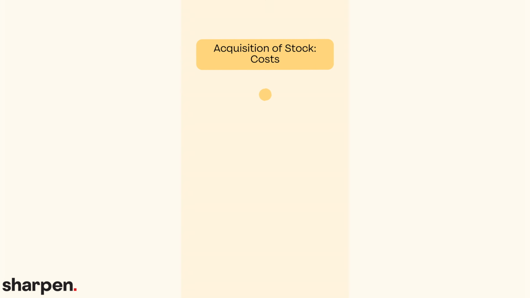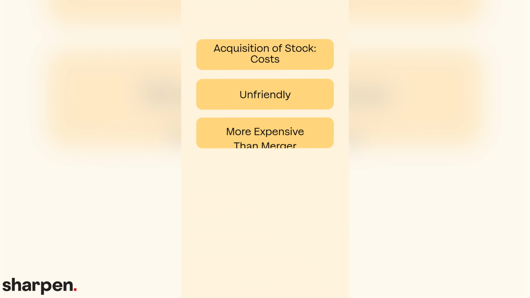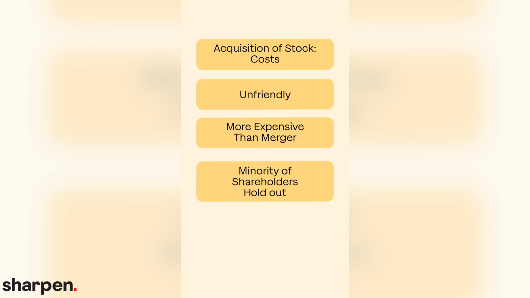Management of the target company may resist acquisition, which often raises the cost of acquisition by stock, making it more expensive than a merger. Oftentimes, a significant minority of shareholders will hold out on a tender offer. When this occurs, the bidder cannot completely absorb the target company, which may delay realization of the merger benefits, or may be costly in another way. If the bidder wants to completely absorb another company, a merger is required. Formal mergers often take place after an acquisition by stock.